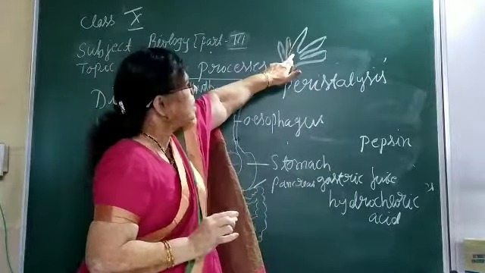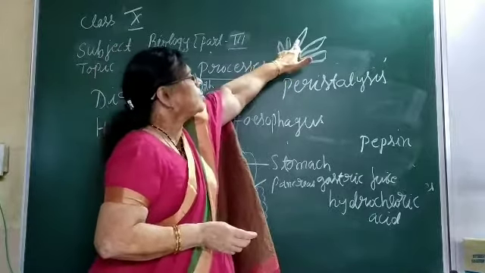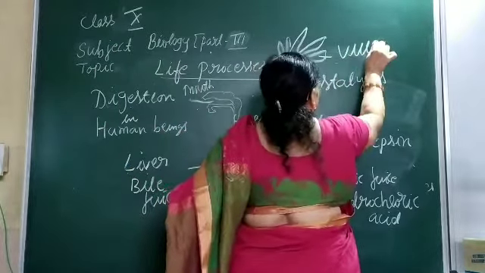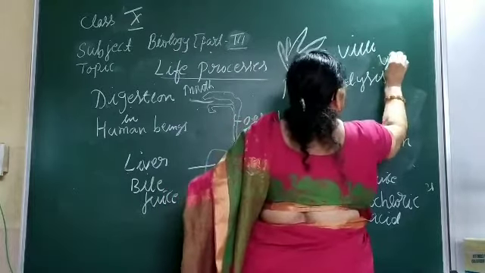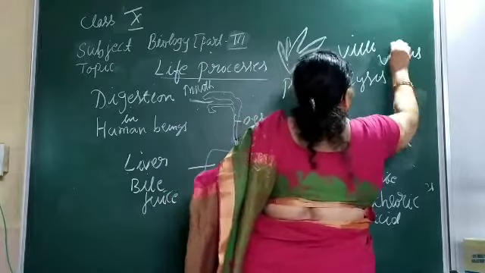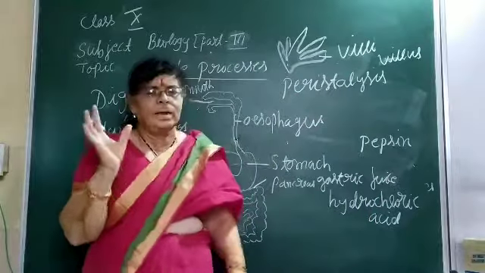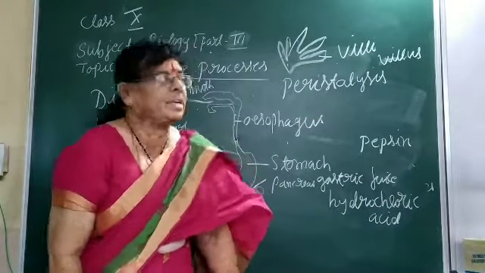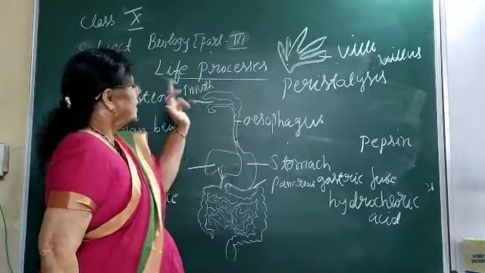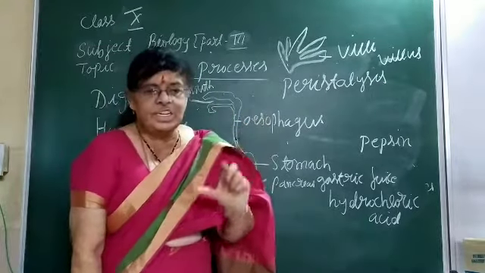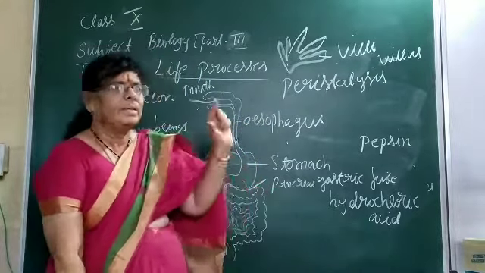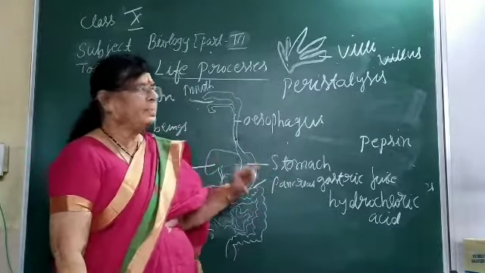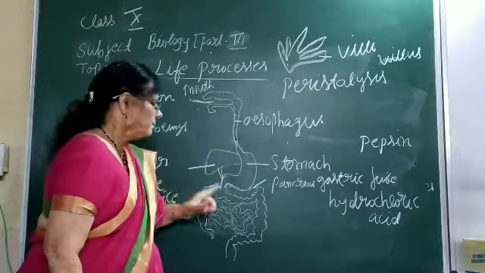The inner wall of the small intestine is thrown into finger-like structures called villi. Singular is villus. This villi is highly supplied with blood capillaries. The blood capillaries absorb the digested food, and this digested food along with the blood is transported to different parts of the body.